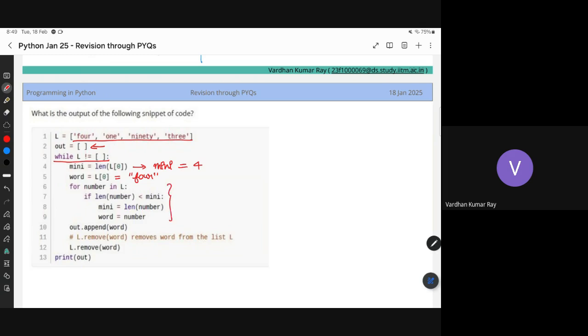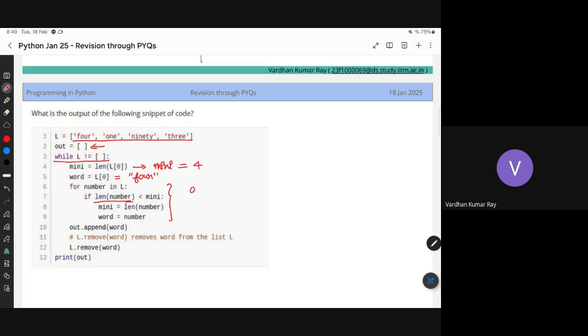Right? So now it will go over the numbers in L. Mini is storing the number of letters in the first element, which is at the 0th element. Now it will check if another element in the list has size smaller than mini. Is it true?